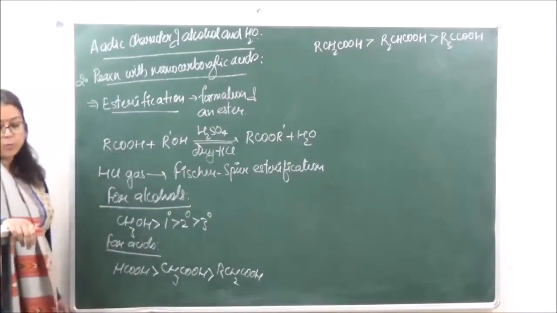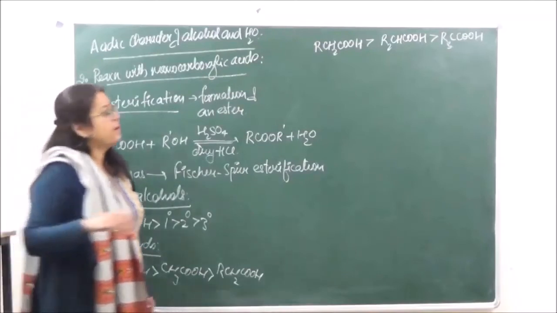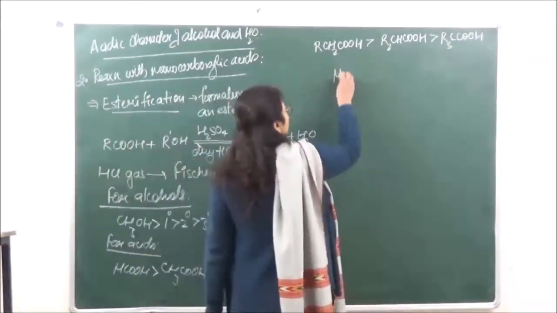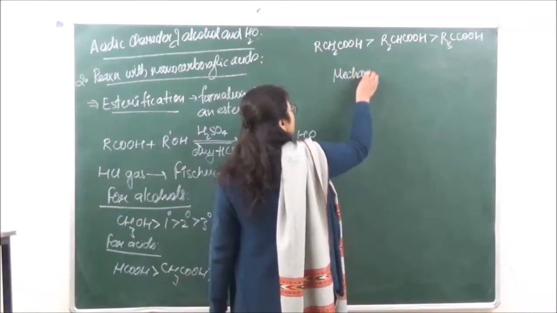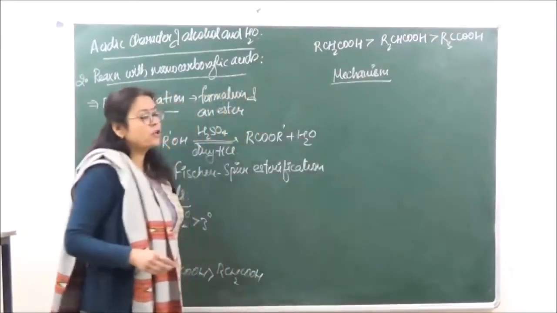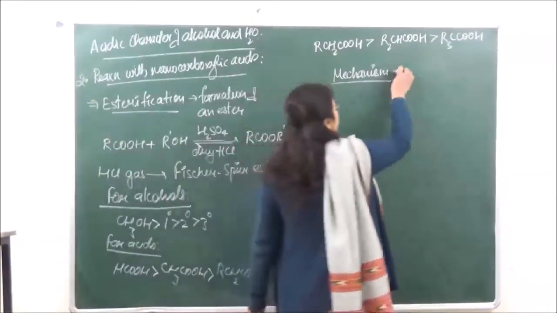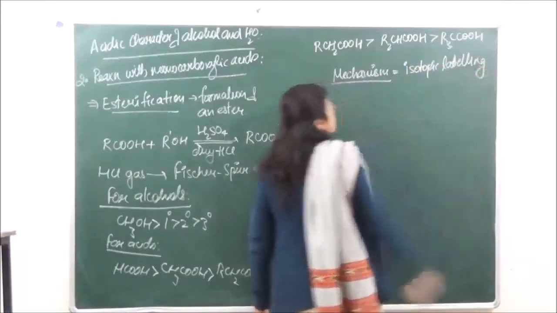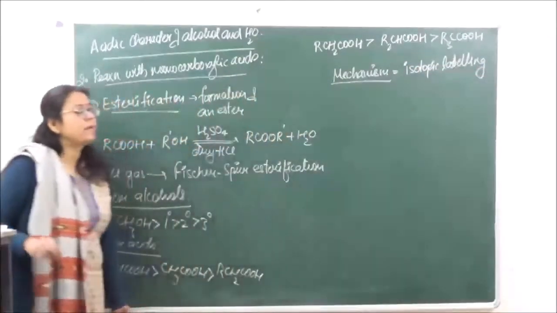The reason behind that is the bulkier group. Now the mechanism over here has been explained on the basis of a process known as isotopic labeling.